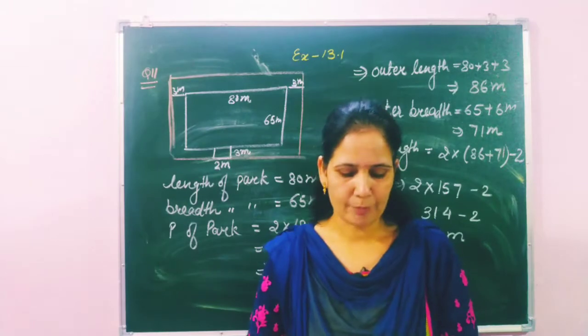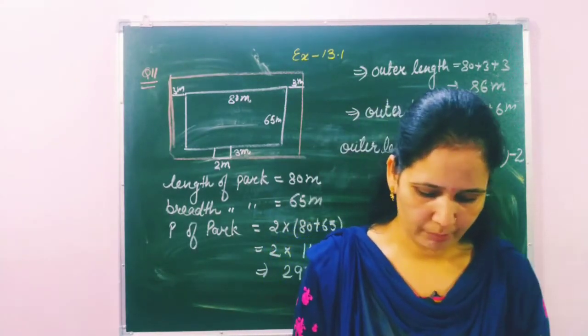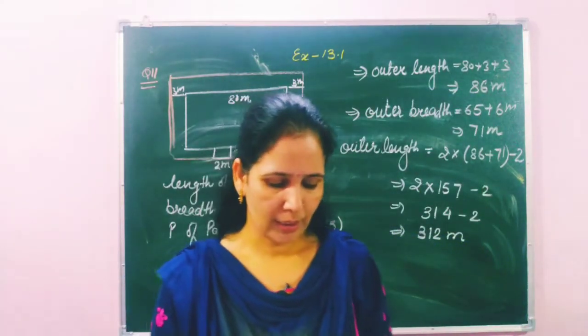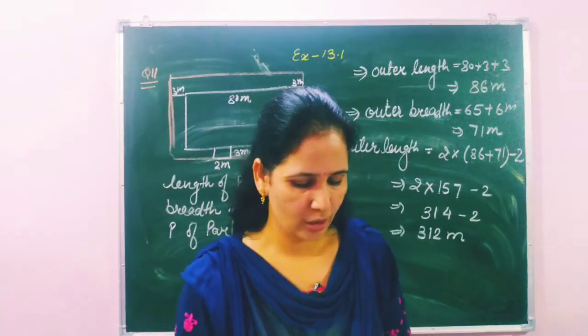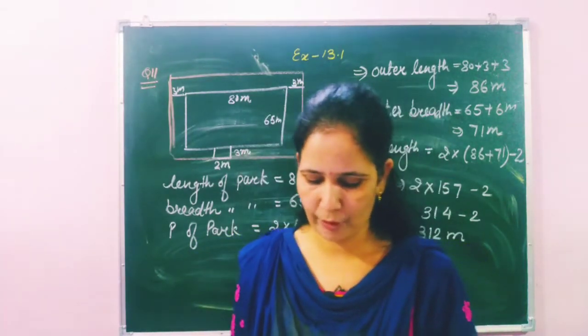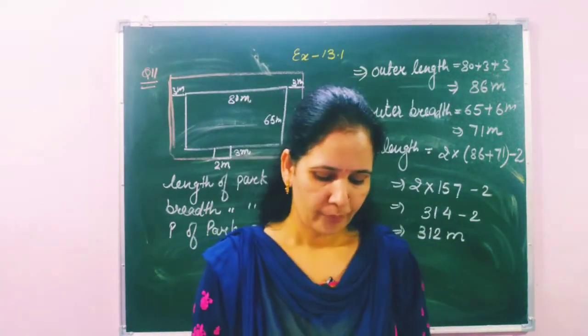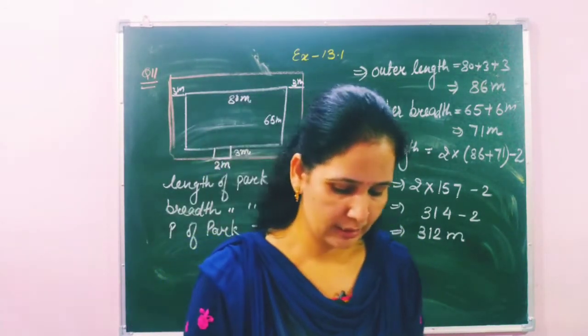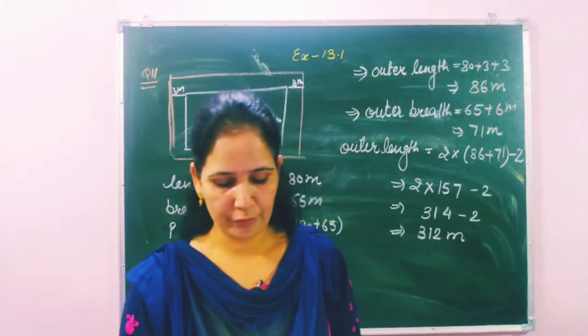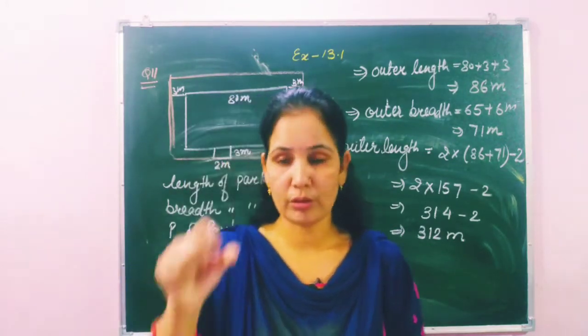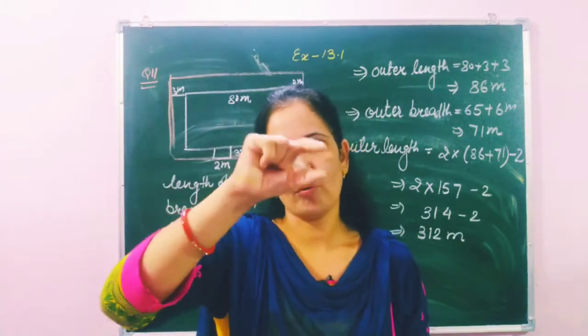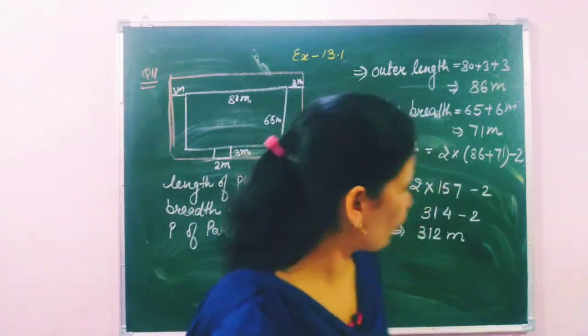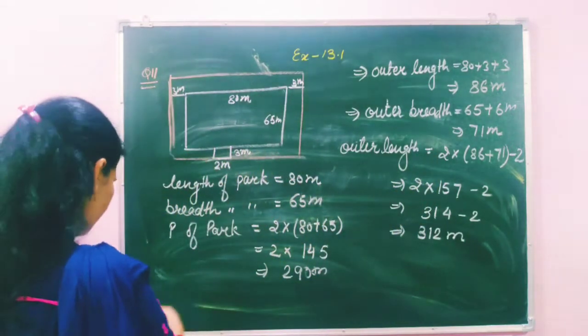Okay, now let's move to the next question. Question number 12. The entrance gate of Celebration Hall has been decorated by putting square blocks of illuminations on the boundary. So students, in this, how do you have to find this? You have to count the boundary's width. How? So first I have to draw this figure.